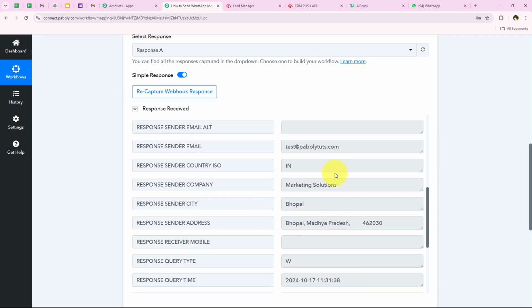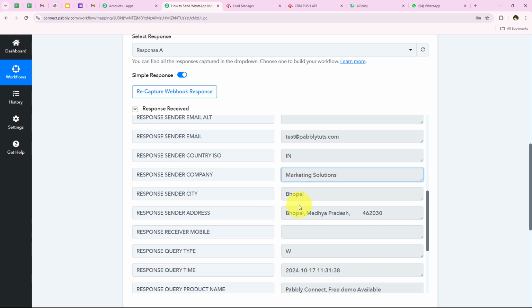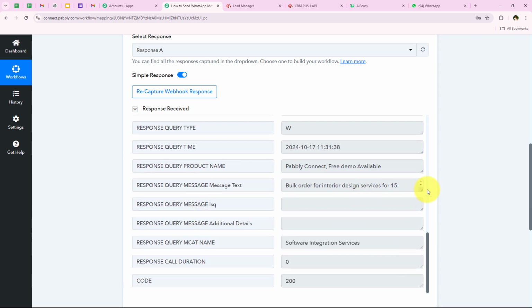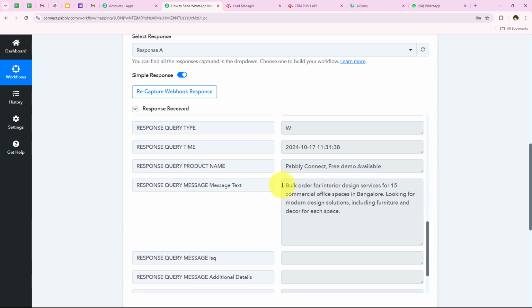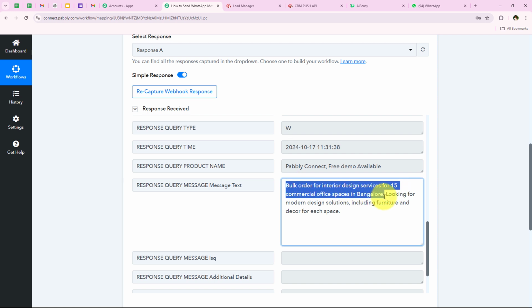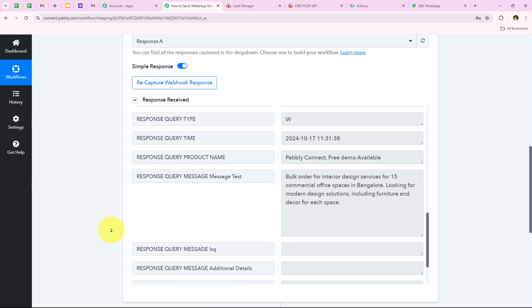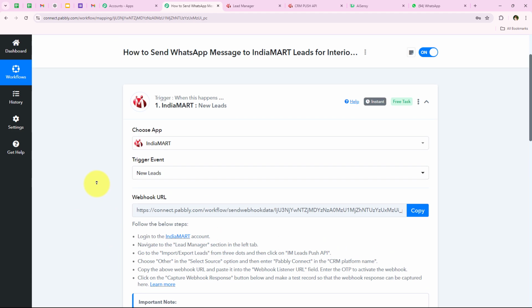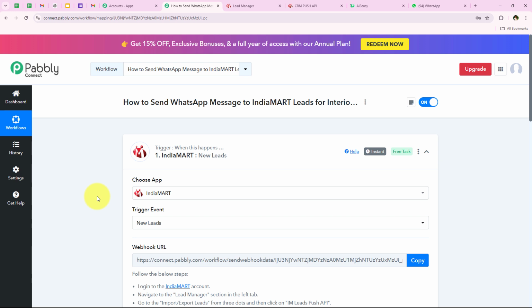Over here you can see the mobile number, the email. Over here you can see the company name. We are going to move on forward, and you can see the message which we entered, which says bulk order for interior design services for 15 commercial office spaces in Bangalore. So yes, with this we have successfully received this response, and we have successfully completed our trigger step.